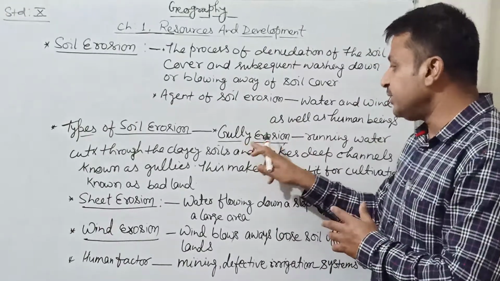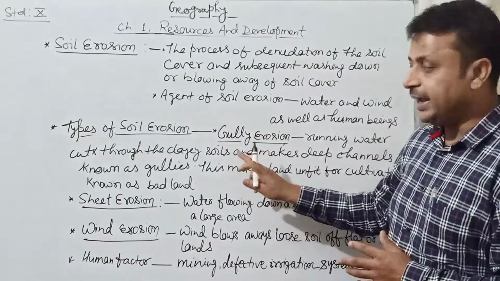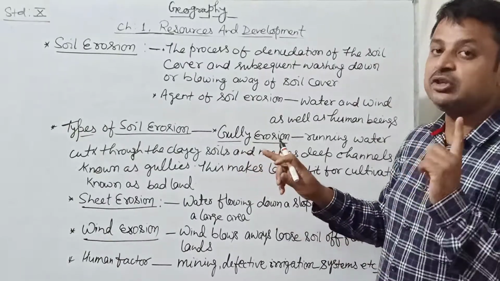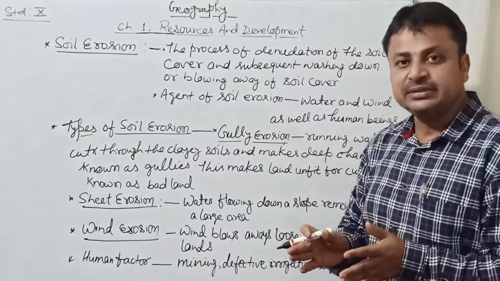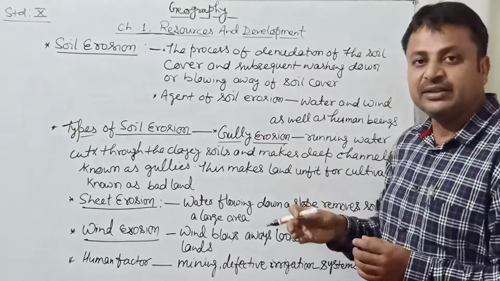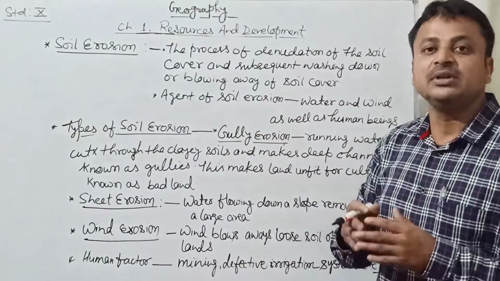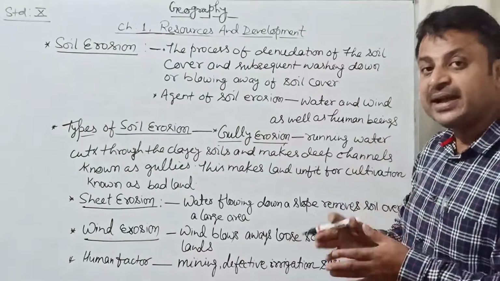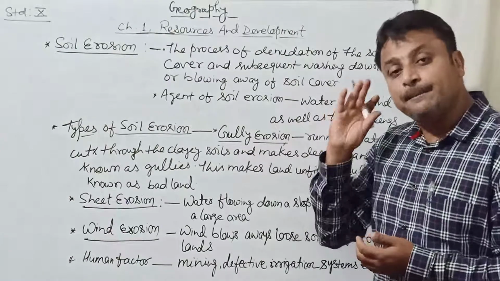So here heavy rainfall leads to gully erosion. Gully erosion means that due to heavy rainfall, channels appear in the soil as the soil is washed away, and these small cracks become deeper and deeper and become channels. That makes the land unfertile, it makes the land bad land.